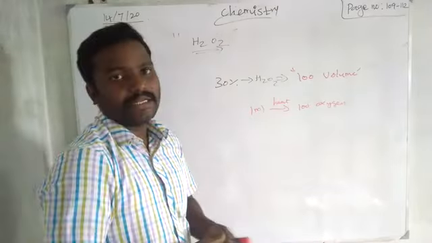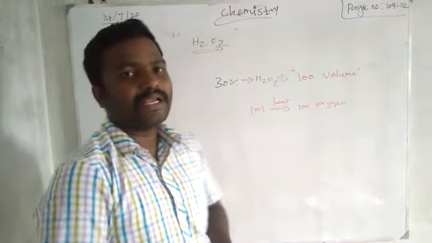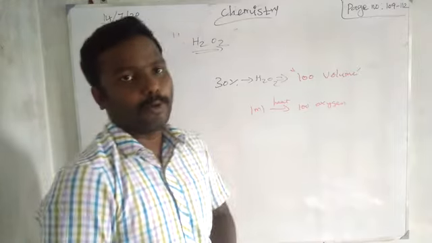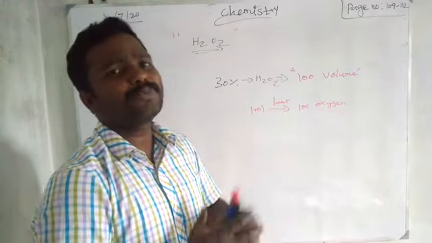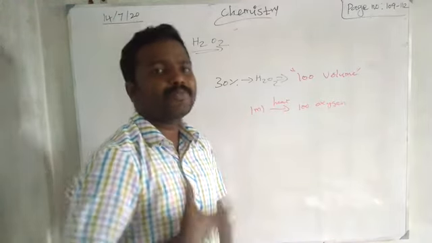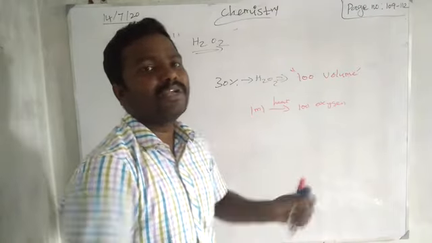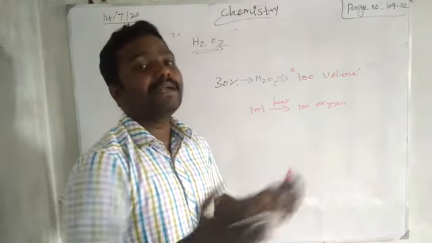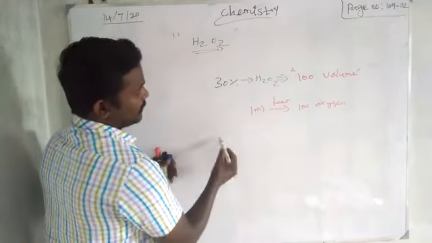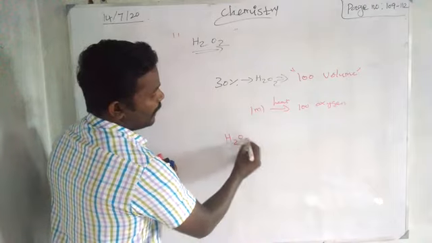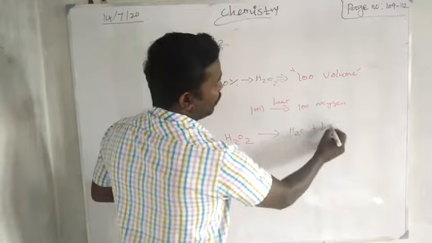Then chemical properties. What are the chemical properties of hydrogen peroxide? See, usually hydrogen peroxide is an unstable compound. In normal condition itself, it will undergo a disproportionation reaction. What do you mean by disproportionation reaction? It will undergo division. It will automatically decompose into smaller compounds. So like this, hydrogen peroxide H2O2 in ordinary condition decomposes into water and half O2.